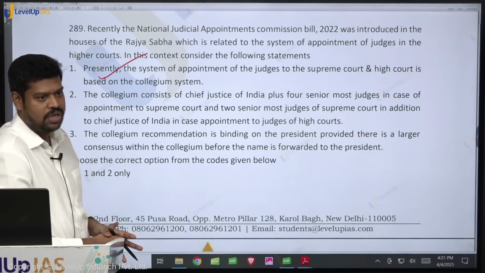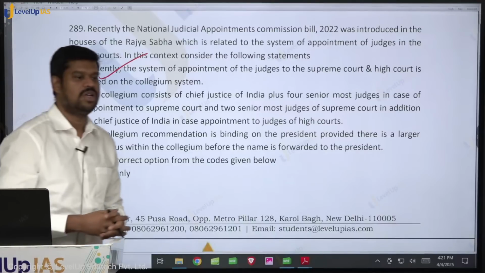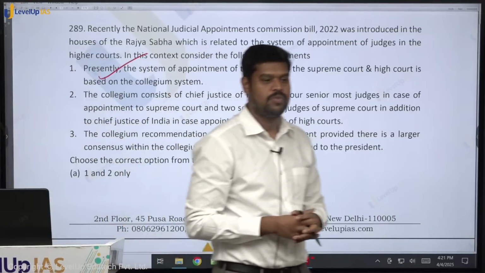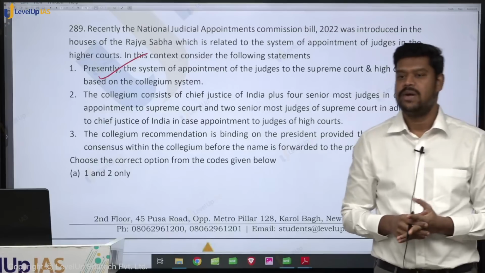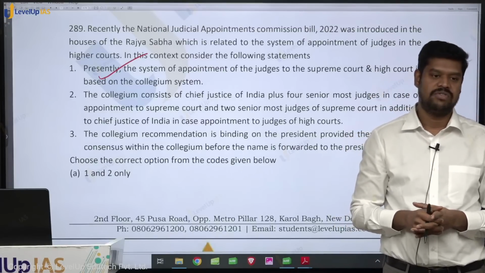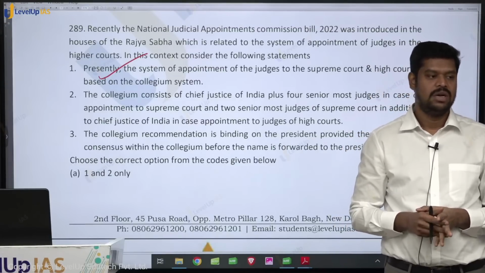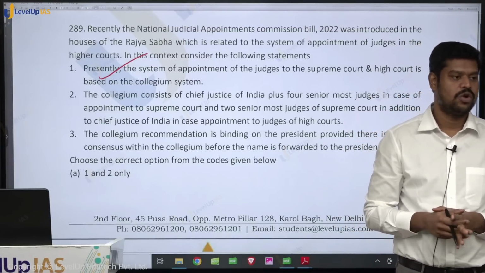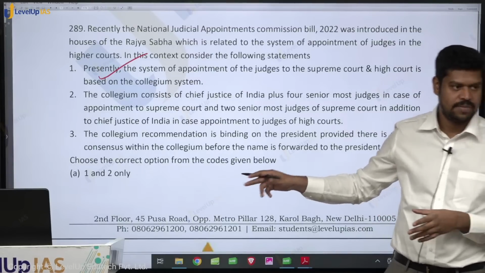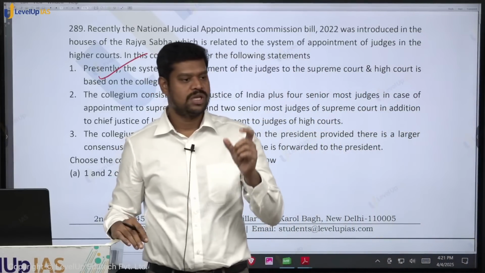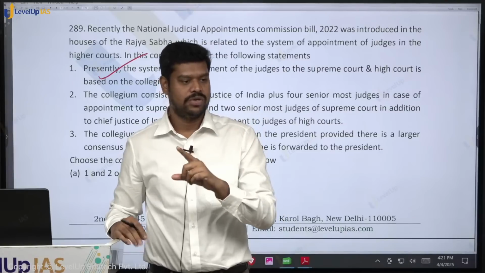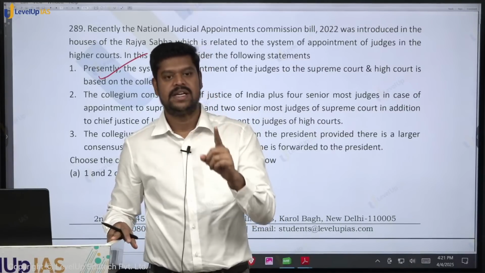Is it true? The collegium is a little different. For the appointment of judges to the Supreme Court, it is Chief Justice of India plus 4 senior most judges, and for the appointment of judges to the High Court, it is Chief Justice of India plus 2 senior most judges. What about transfer of judges from one High Court to another High Court? That is very important this year. That is also on the basis of collegium. And who is the authority to transfer the judges of High Courts? It is the president, not the collegium.